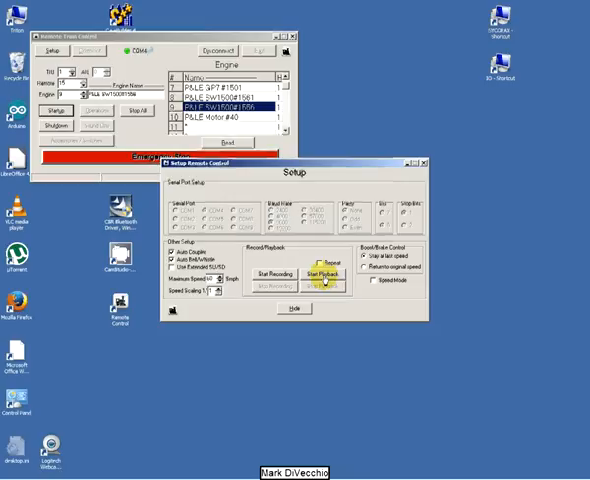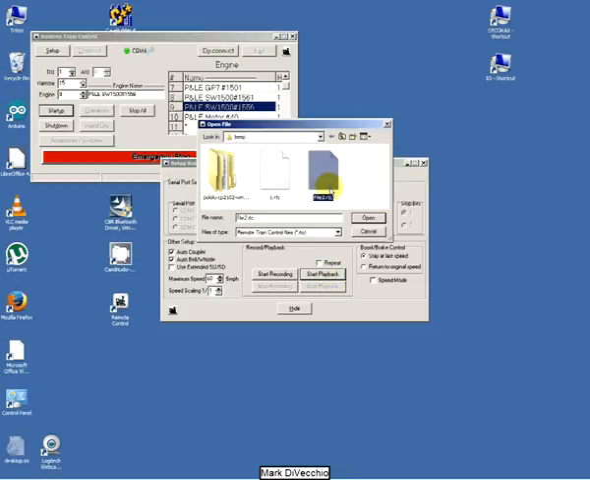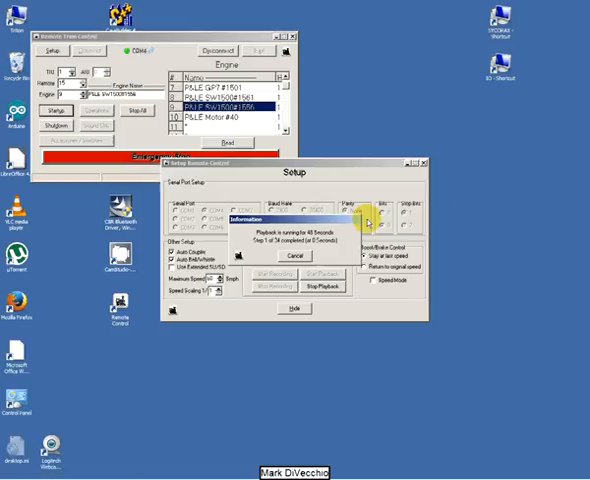Press start playback. Pick the file that we want to play back, which is file 2.rtc. Open the file and it automatically plays back. So it displays a little window there showing the progress of the playback, including the total time of the playback and how many steps have been played back so far.